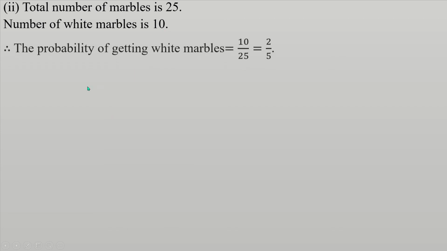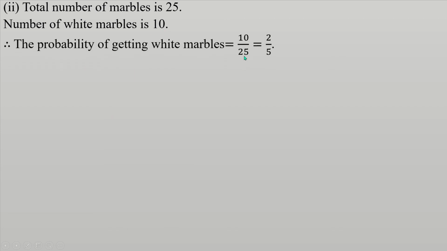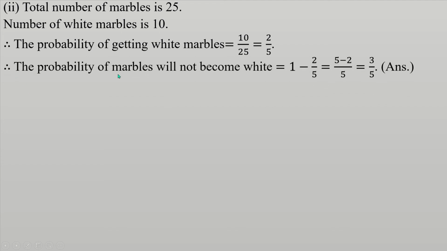Also, the total number of marbles is 25. The number of white marbles is 10. Therefore, the probability of getting a white marble is equal to 10 by 25, which is equal to 2 by 5. But we have to find the probability of getting a non-white marble. Therefore, the probability that the marble will not be white is equal to 1 minus 2 by 5, where 2 by 5 is the probability of getting a white marble.